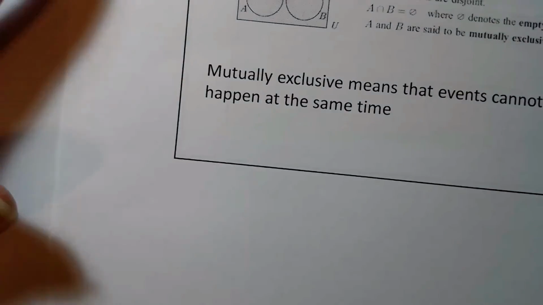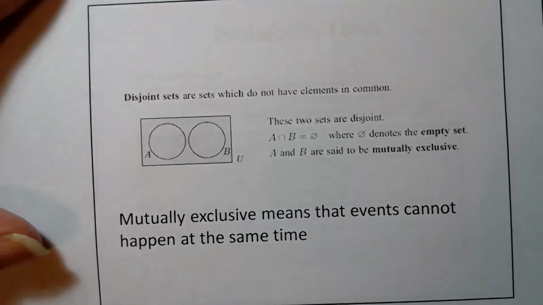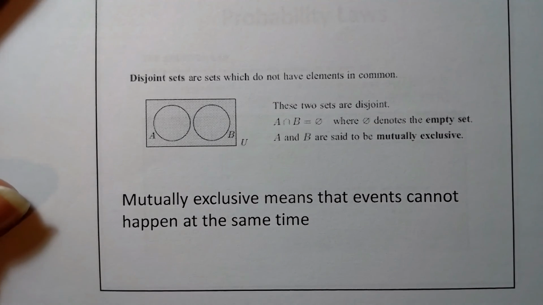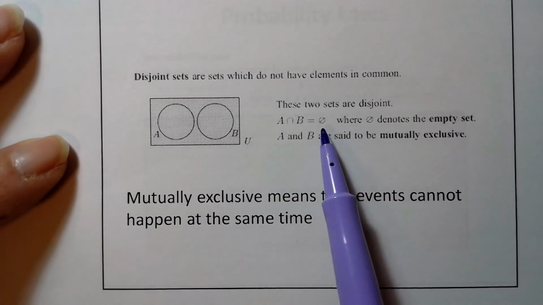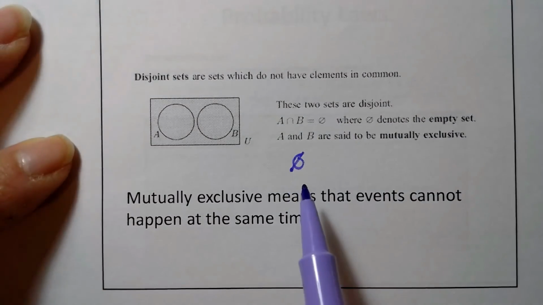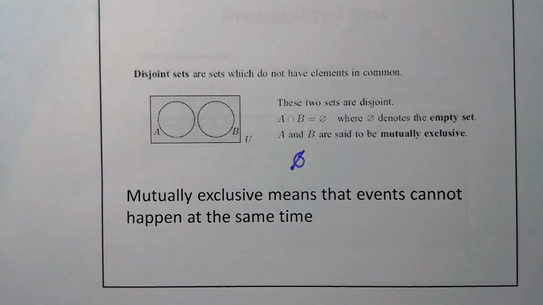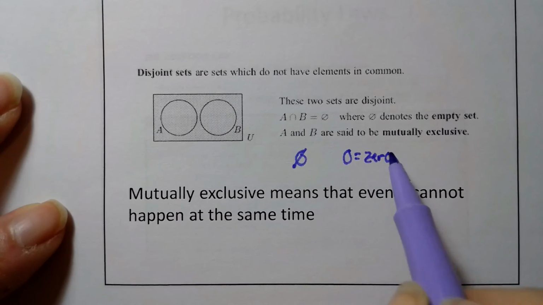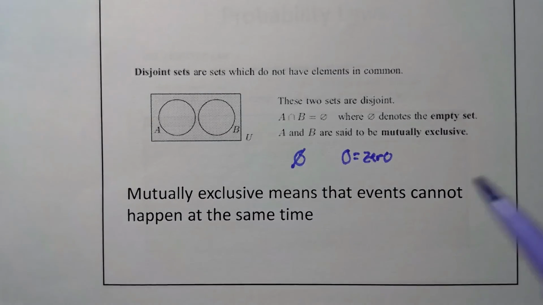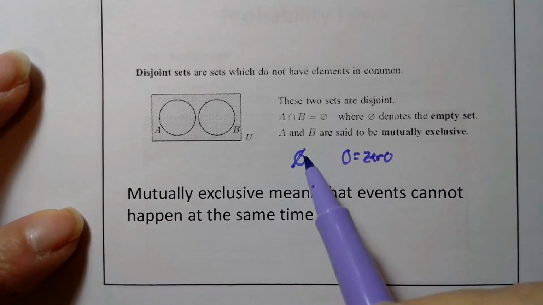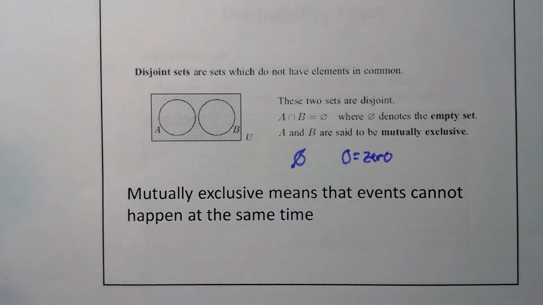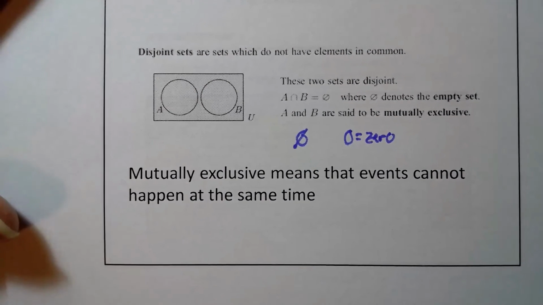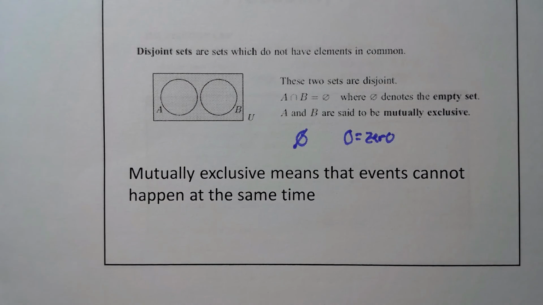One more. Disjoint sets. That means they don't have any elements in common. So I have a set A, I have a set B, and the intersection is the null set. This symbol represents the null set, not 0. Okay, it's completely different. So when you're writing a 0, write your 0 as 0. And the null set, meaning it contains nothing, it's empty, has the 0 with the slash through it. Okay? So we would say that they're mutually exclusive. It just means that the events cannot happen at the same time. They can't happen because they're disjoint.